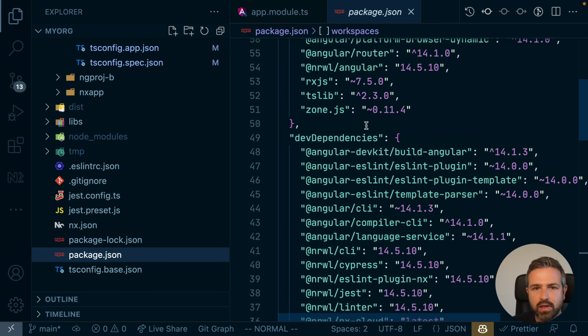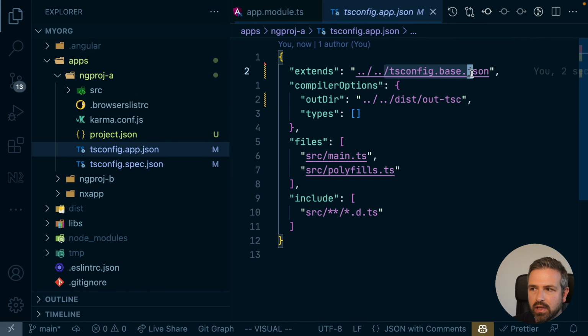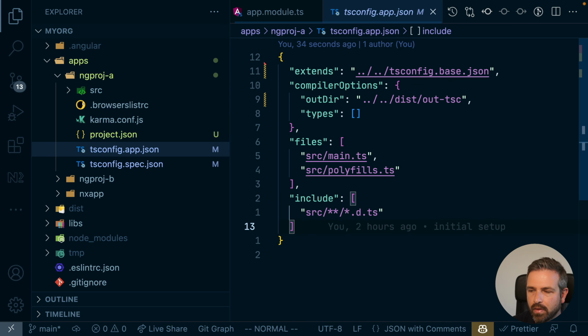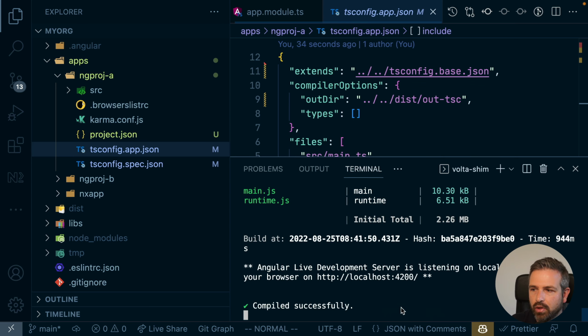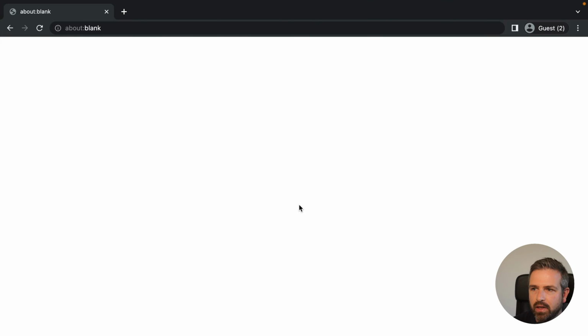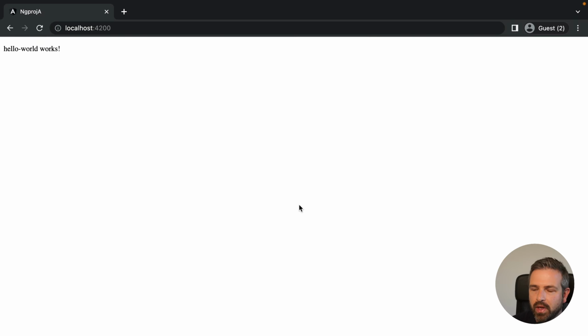The specific local my.org shared UI package, we don't need to have that anymore, because now it would use the same mechanism, basically the main tsconfig base mapping, to resolve that location. So if we now go ahead and serve that app, Angular will compile it. And then if in the browser we go to localhost 4200, we can see the app still serves and works.